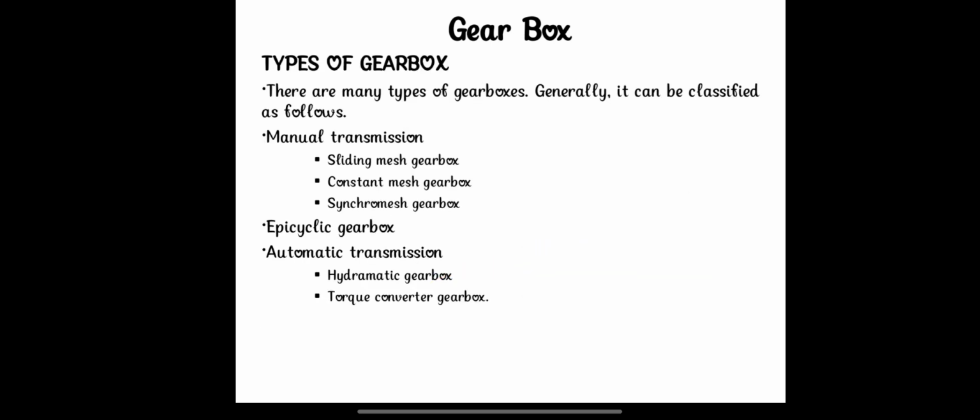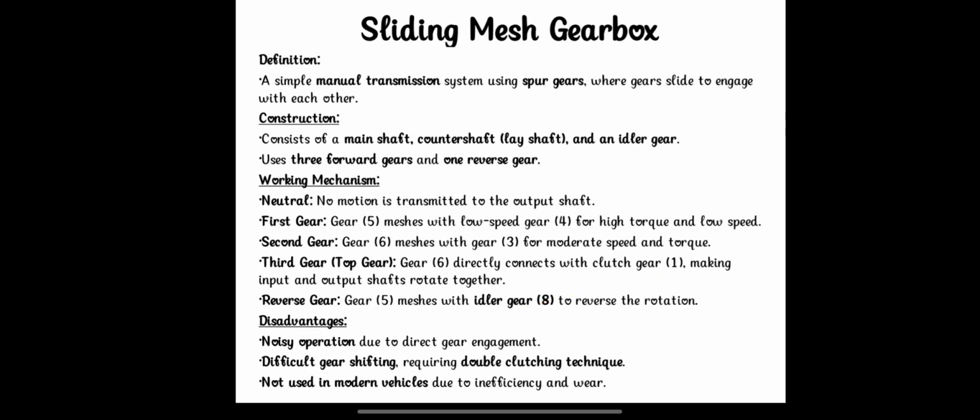So there are various types of gearboxes. Today we are going to see about the sliding mesh and constant mesh gearbox, but there are various types. Manual transmission has three types: sliding mesh gearbox, constant mesh gearbox and synchromesh gearbox. The epicyclic gearbox is another important type, and the third one is automatic transmission, which has two types: hydromatic gearbox and torque converter gearbox. So we are going to see about the sliding mesh gearbox.